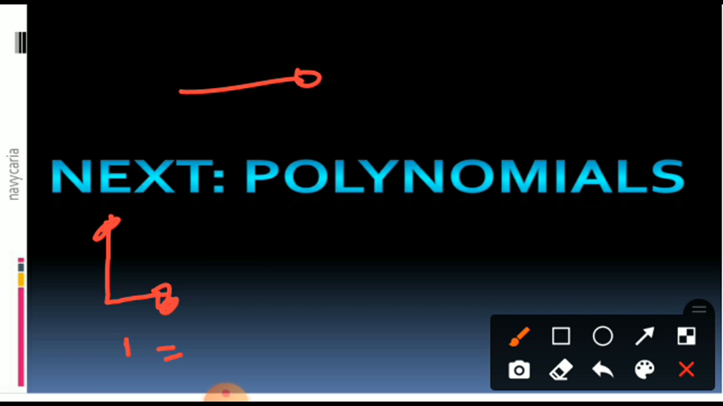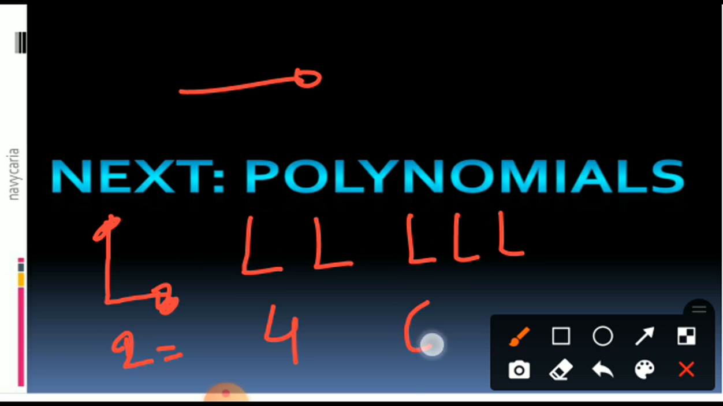How many matchsticks do I need? 2. Suppose I want to make 2 Ls. How many matchsticks are needed? 2 plus 2, that means 4. Suppose I want to make 3 Ls. How many are needed? 6. Suppose I want to make 4 Ls. How many are needed? 8. Is it correct?